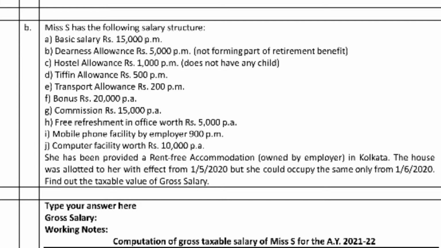Children's allowance is exempt, 1,000 for 1 to 2 children, but there are no children, so it is fully taxable. Commission will be added directly.